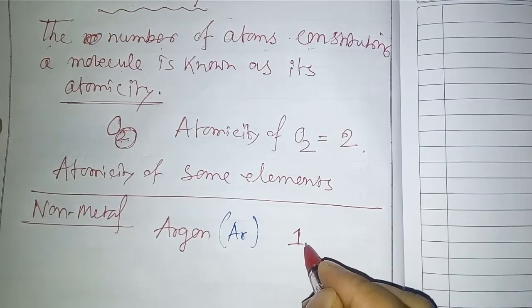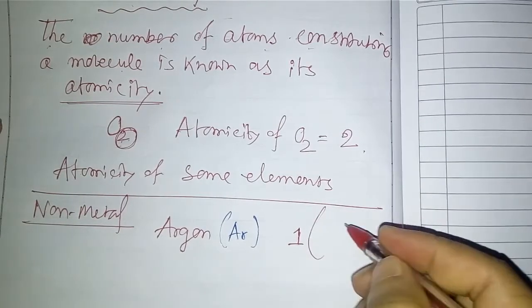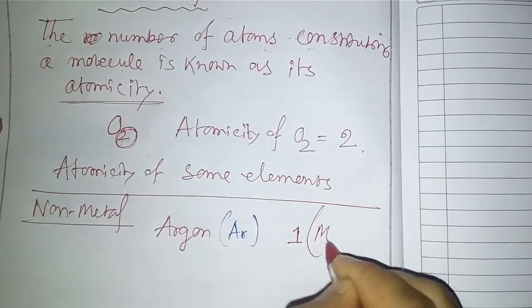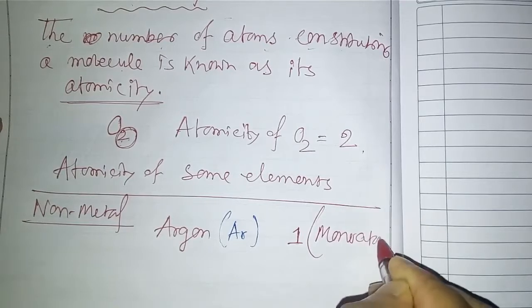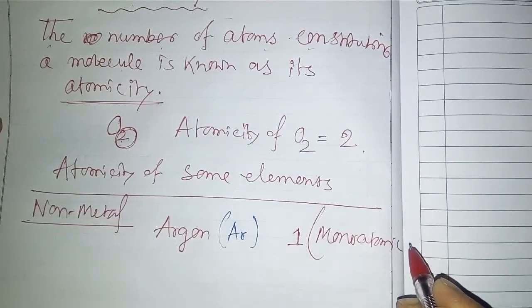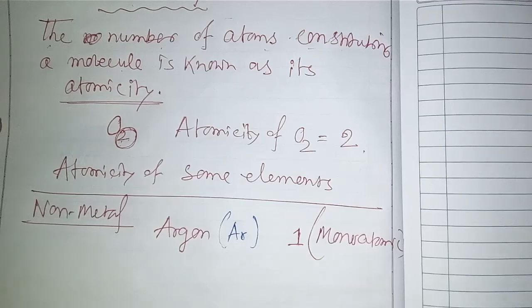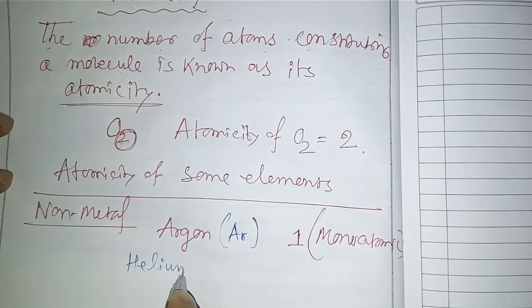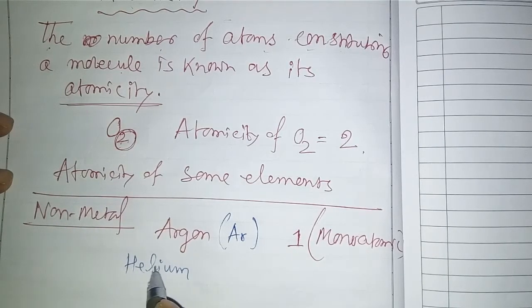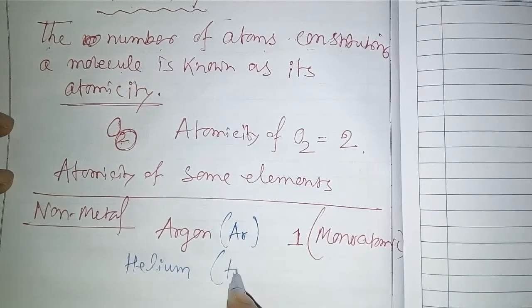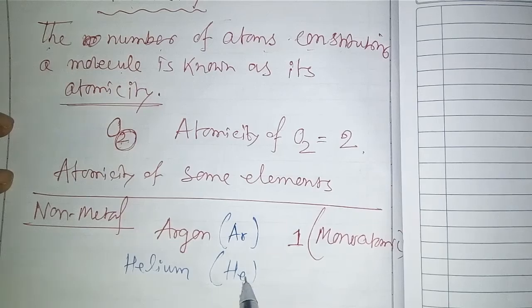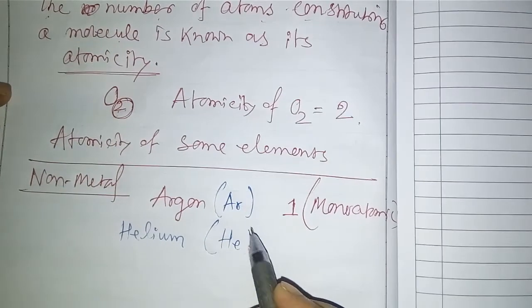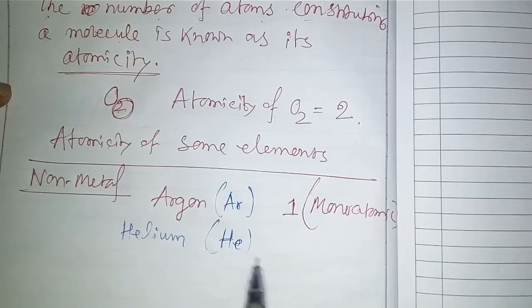If atomicity is 1, you can call it monoatomic. Next is helium. The symbol of helium is He.